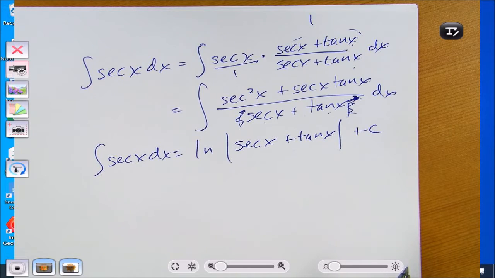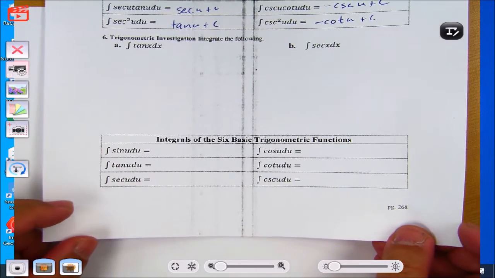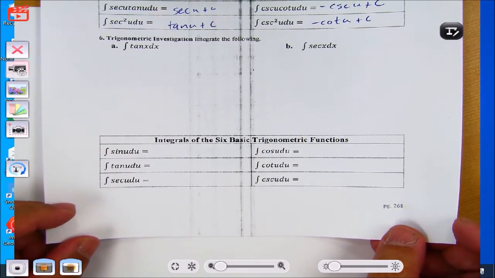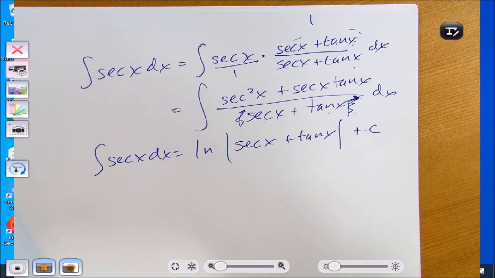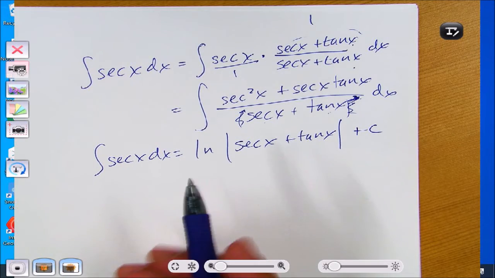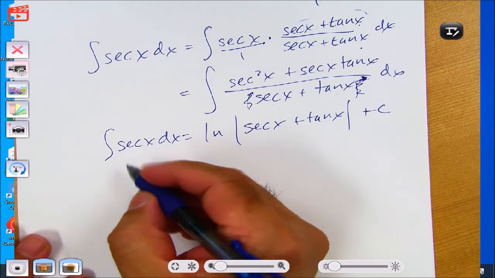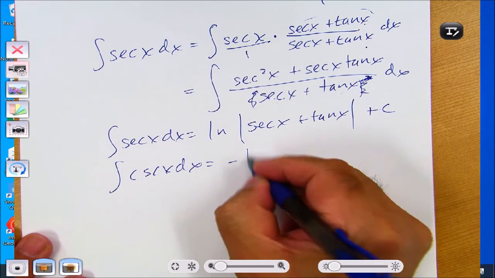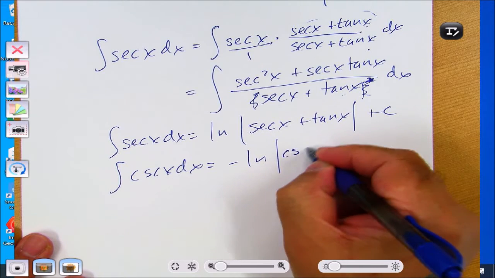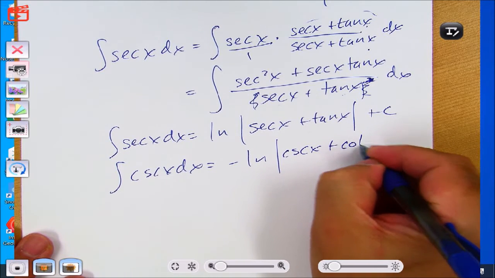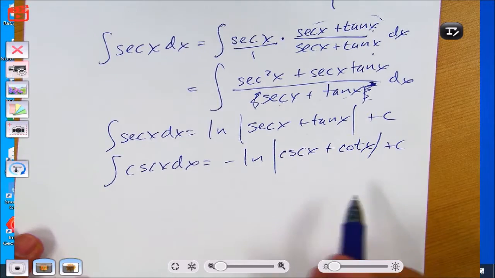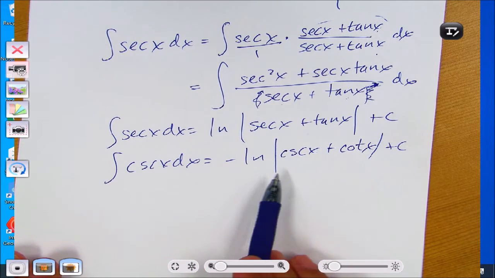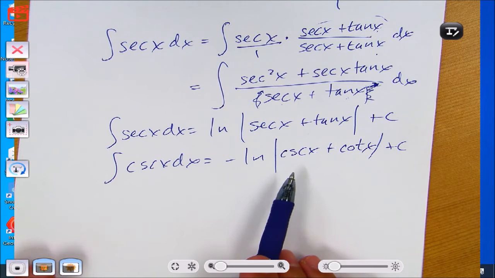So on the bottom of page 268, you have this chart. Now you can fill in the integrals of all 6 basic trigonometric functions. We haven't done cosecant yet, but I will show you what that is. The integral of cosecant x is negative natural log absolute value of cosecant x plus cotangent x. Notice cosecant always has a negative with it, and secant doesn't. So that's the last box that needs to be filled in.